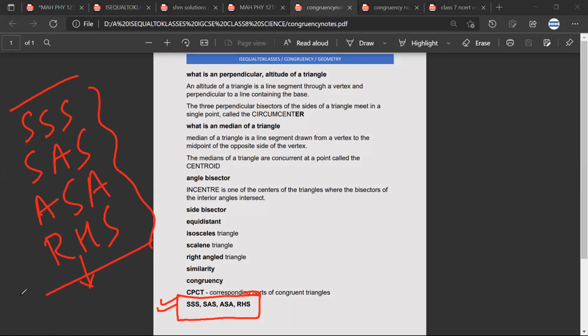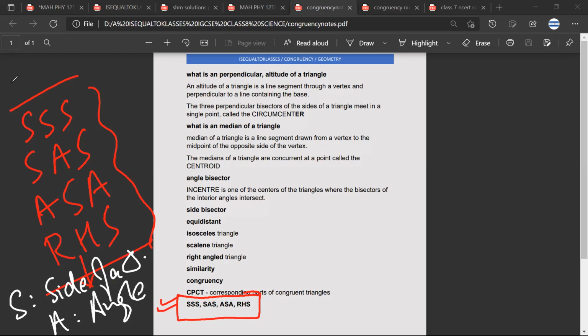One thing that I want to tell here is that S is the side of a triangle, A is angle, H is hypotenuse, and R is the right angle.